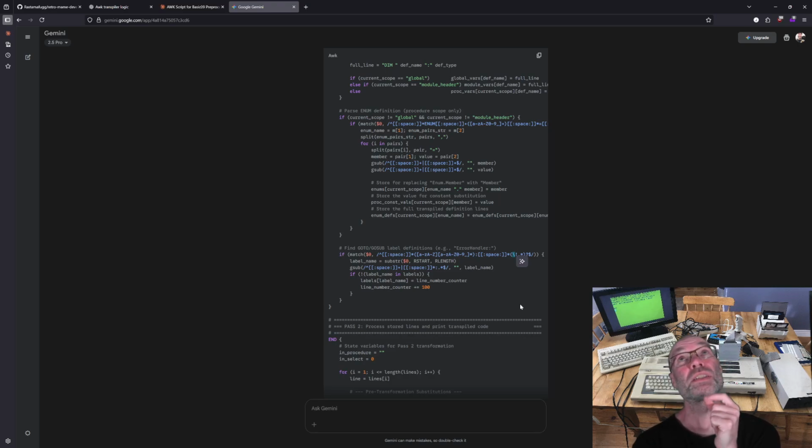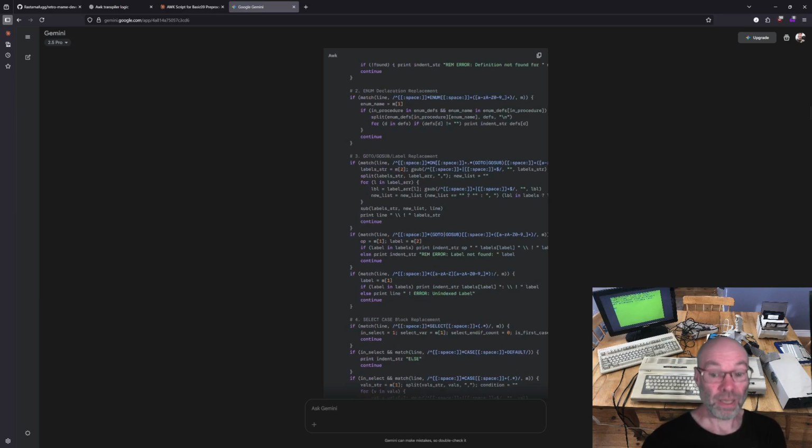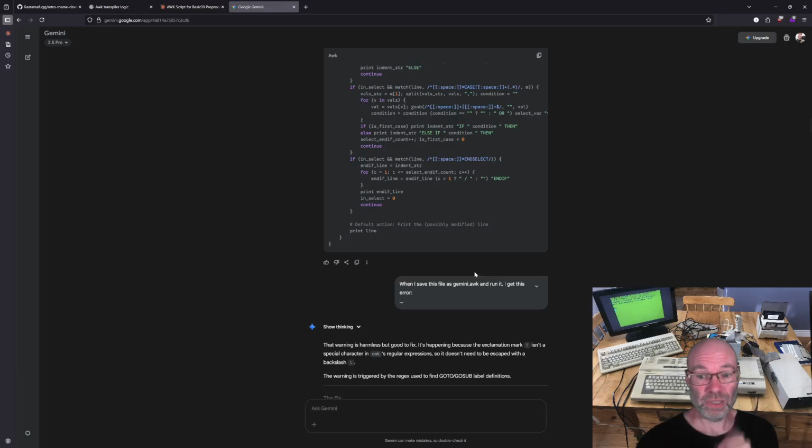And while it didn't actually cause an error, it did cause a warning to show up when I ran it. I'll show you in the conversation how I got it fixed. The only other thing was that it didn't do the proper indentation on the output for two specific features. But other than that, this worked almost completely correct out of the box, which I was pretty impressed with.